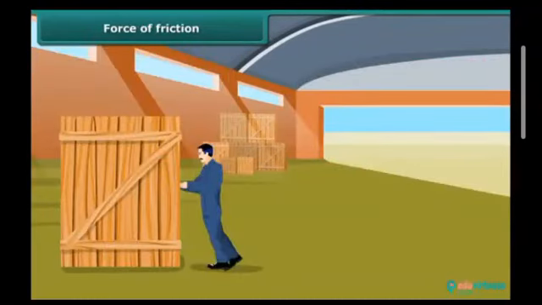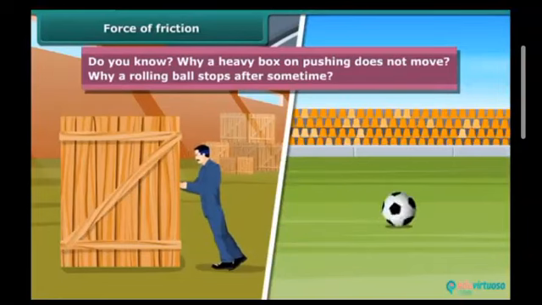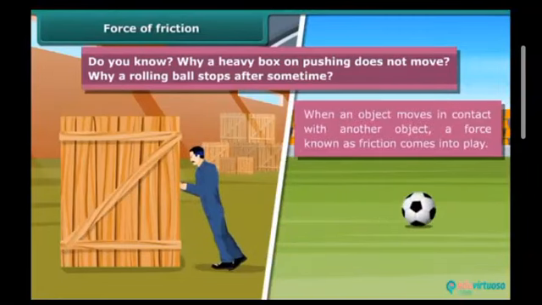Force of friction. Do you know why a heavy box on pushing does not move? Why does a rolling ball stop after some time? When an object moves in contact with another object, a force known as friction comes into play.